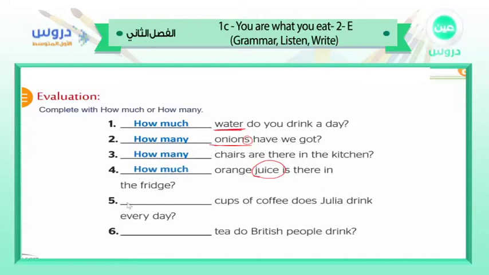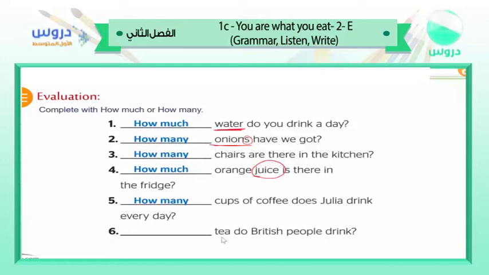Very nice. Number 5. Cups of coffee does Julia drink every day? What do you think? Coffee is uncountable. But cups, 1 cup, 2 cups, 3 cups, yes, it is countable. So we have to say how many cups of coffee does Julia drink every day?